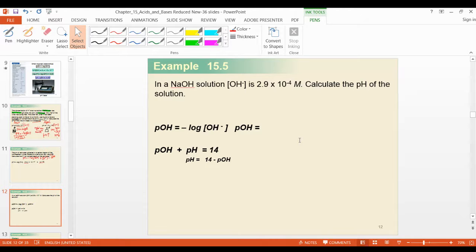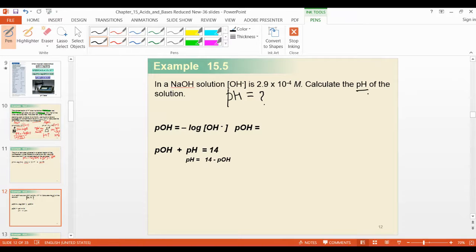All right. In sodium hydroxide solution, this is a base, right? If a base is given, calculate the pH. What formula will we use to calculate the pH? Come on, tell me.